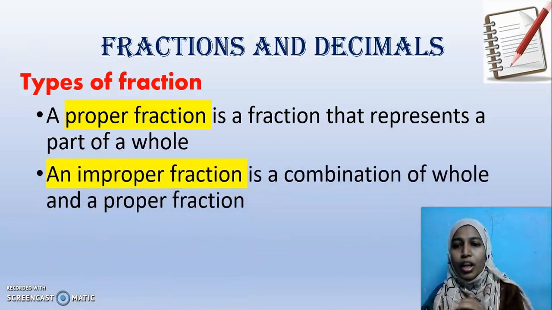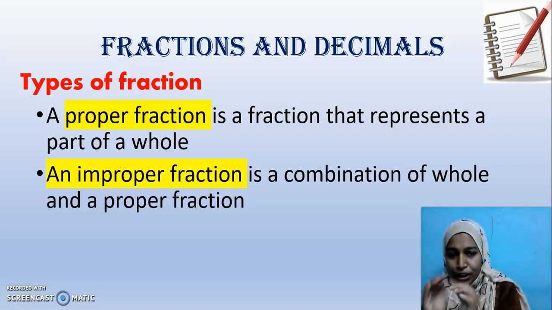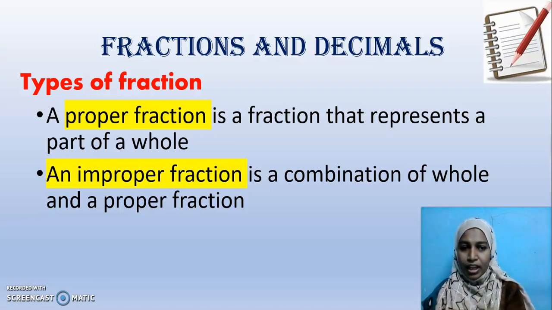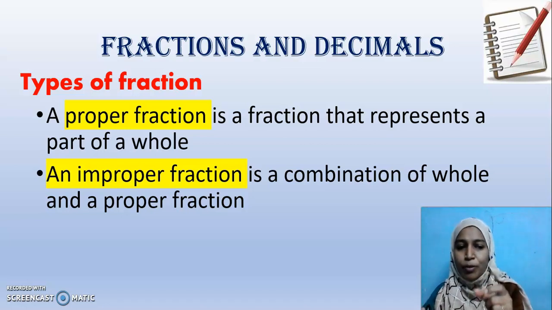When I talk about improper fraction, it is a combination of a whole and a proper fraction. After completing one whole, one full cake, if I go to another cake and take a part of it, then it can be represented as an improper fraction. For example, 2.5. 2 is a whole number, half is a proper fraction. Together 2.5.